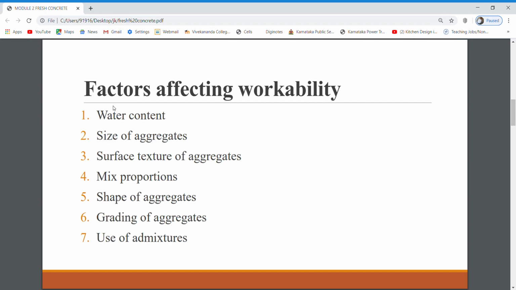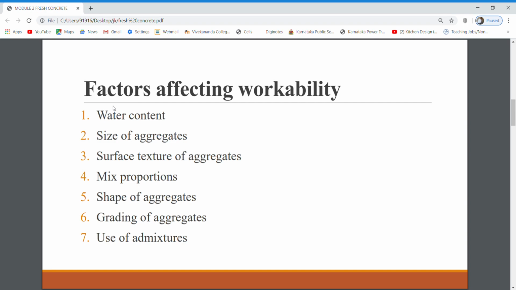Next is the mix proportion. Here, mix proportion means the quantity of all the mix materials you are taking is very important. But here the aggregate-cement ratio plays a very important role. The leaner the concrete mix, the less quantity of paste is available for providing lubrication. So you have to consider the cement and aggregate in a balanced manner. You have to select it.